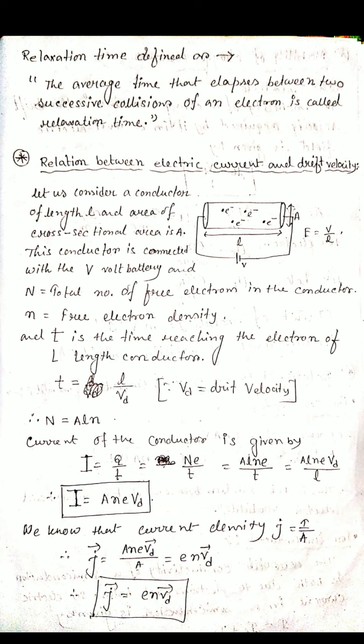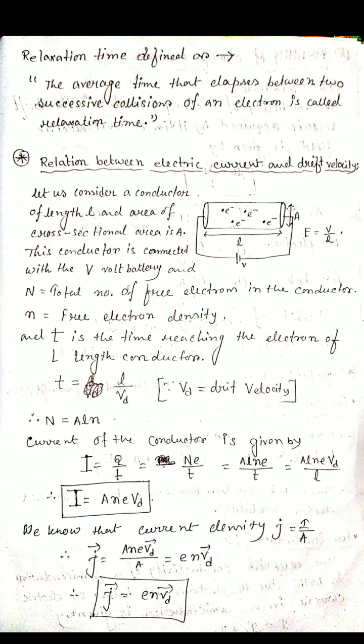So here it is denoted by capital N. So I equals capital N E by T. In place of capital N, we put the expression A into L into small n into E by T, and after that we put the expression T equals L by Vd. We get I equals A into small n into E into Vd. This is the relationship between the electric current and the drift velocity.